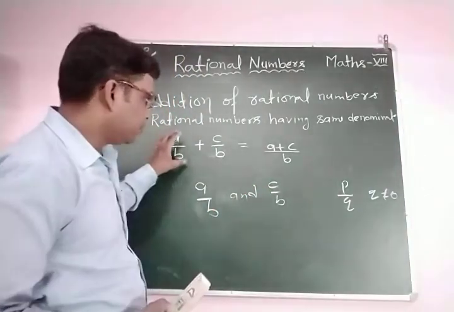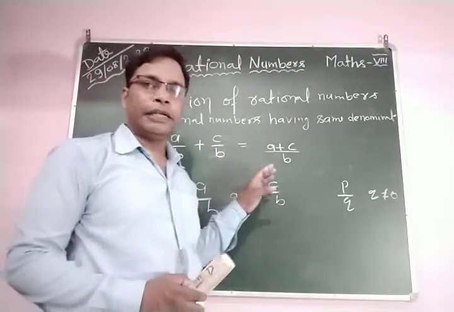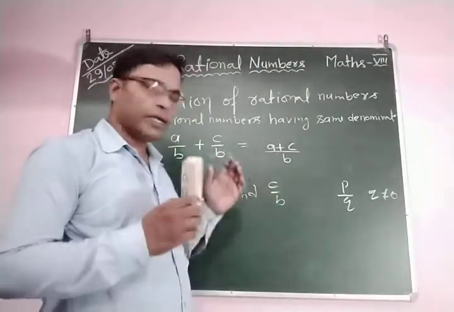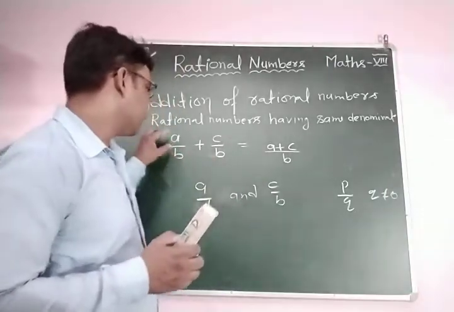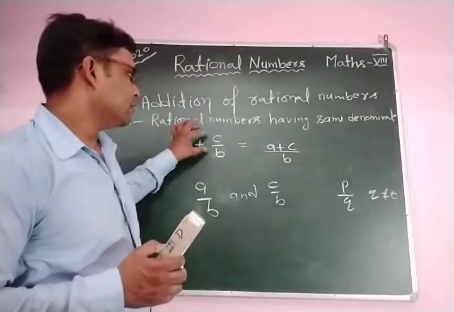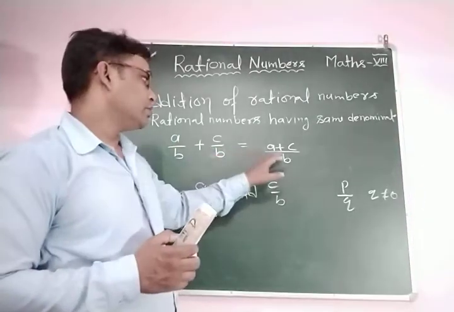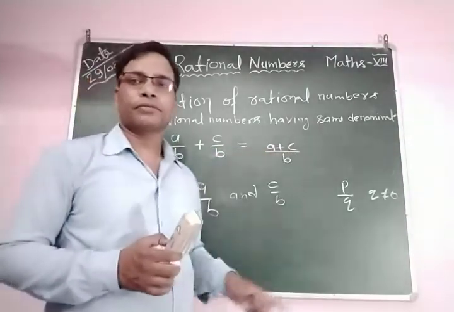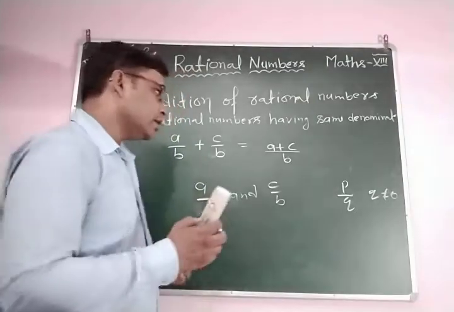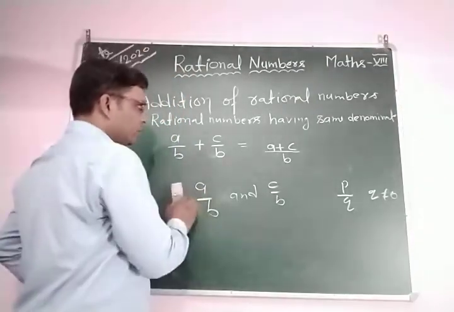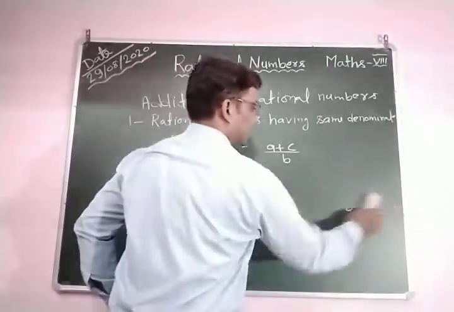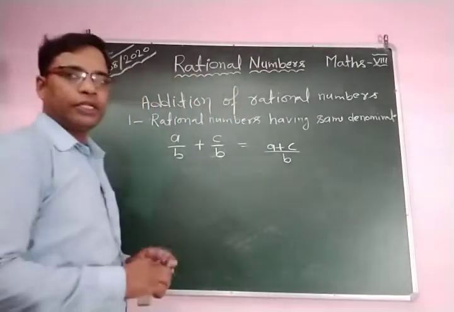If they are rational numbers and their denominators are equal, then we add only the numerators. Here you can say a by b plus c by b. The denominators of both rational numbers are the same, so we add only the numerators.